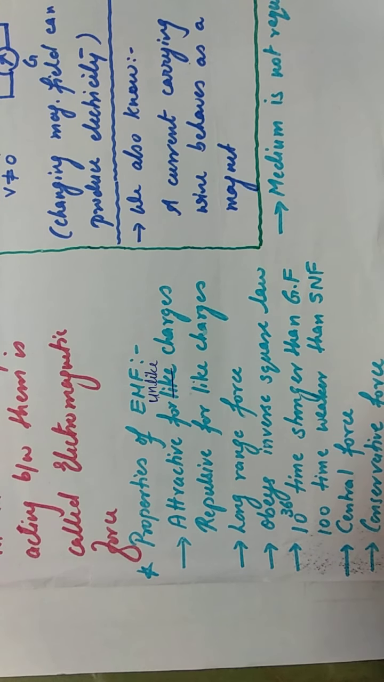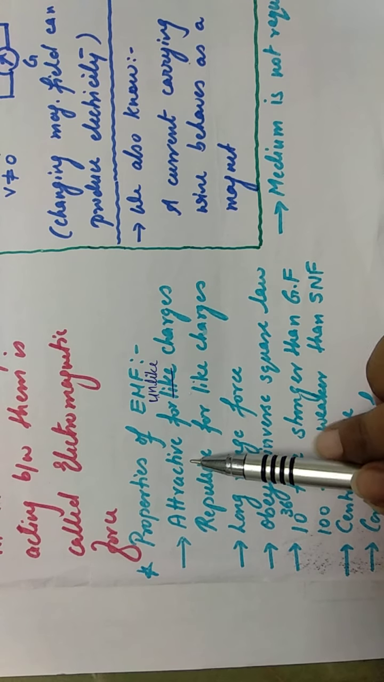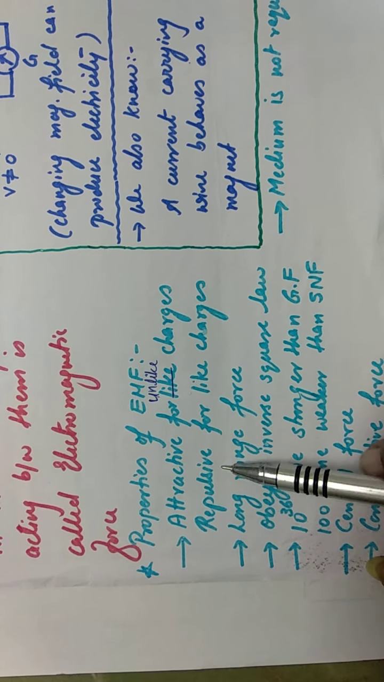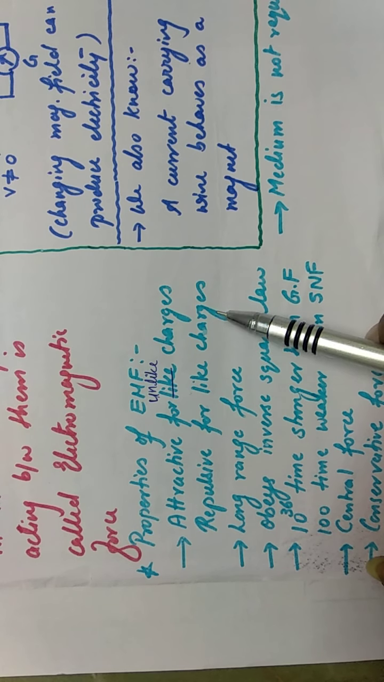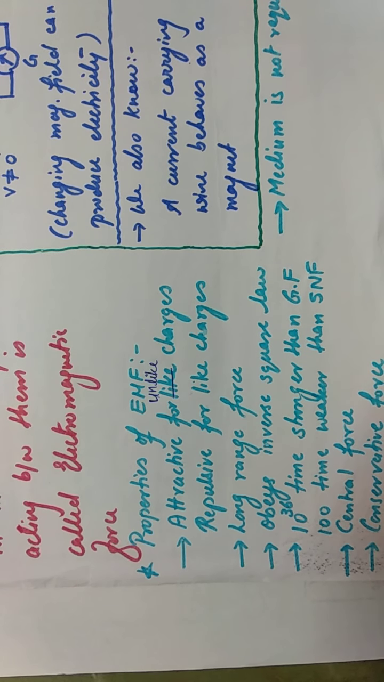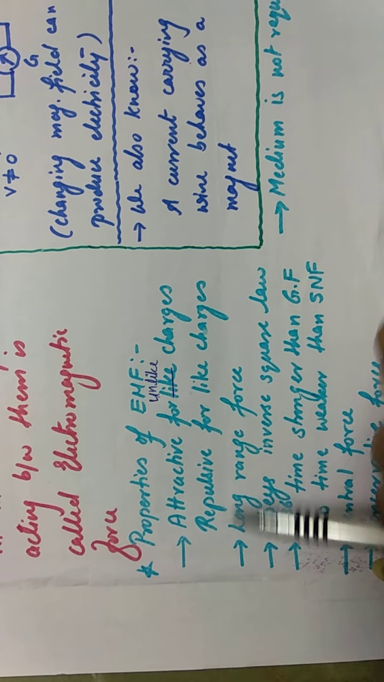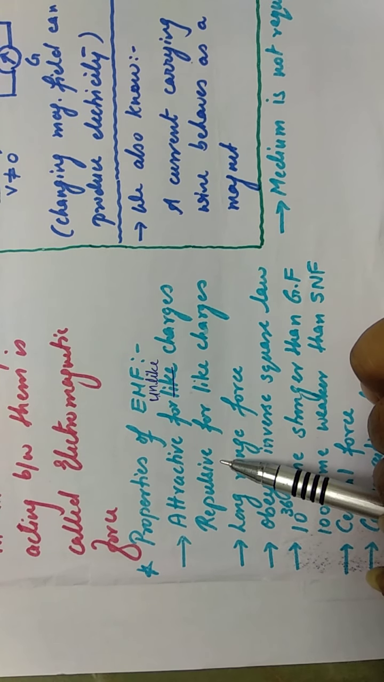What do you mean by the charges are unlike? Suppose if you are having one positively charged particle and another negatively charged particle. Suppose one proton and electron. They are unlike. So the electromagnetic force between them will be attractive. It is repulsive for like charges. If the charged particles are like, means both the charged particles are positive or both the charged particles are negative, then the force will be repulsive in nature.